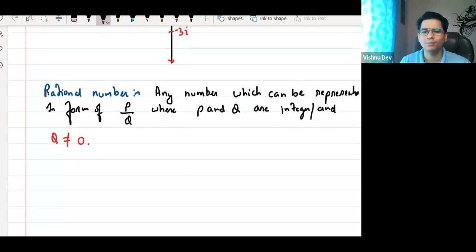P and Q are just variables. In place of P and Q you can put U and V, or A and B, it doesn't matter. You know what a variable is? Variable means any value which can change. Anyone have any issue in this? Tell me.